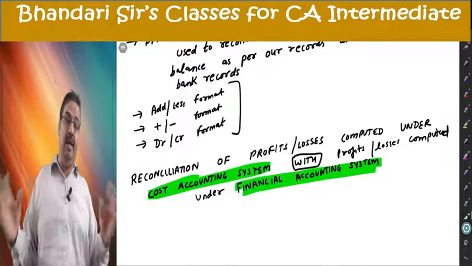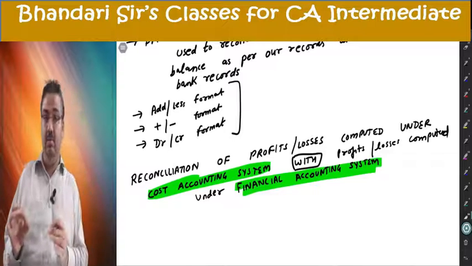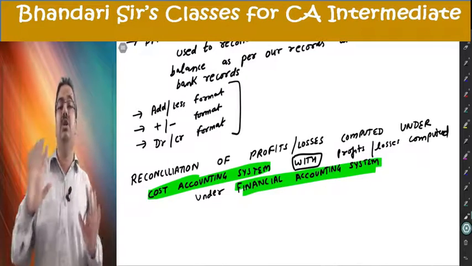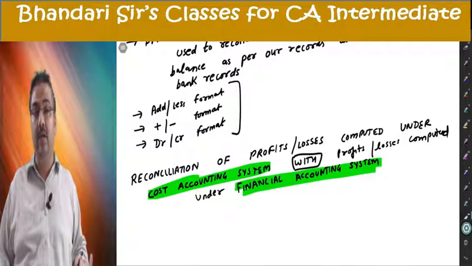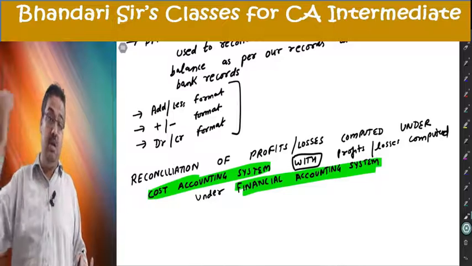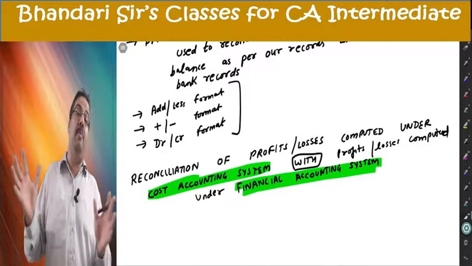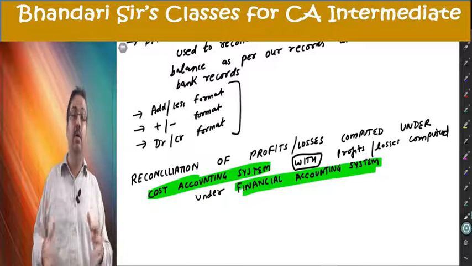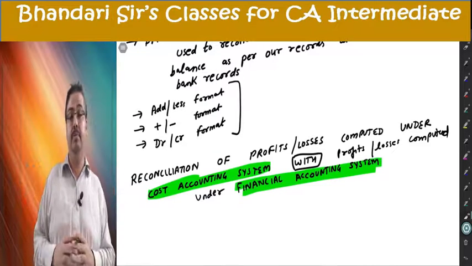So my MD says, kindly sit, find the differences, make a reconciliation statement so that we can understand what they charged, you did not charge, what you charged, they did not charge, or what are the different amounts charged. All differences are put in one statement called reconciliation statement.